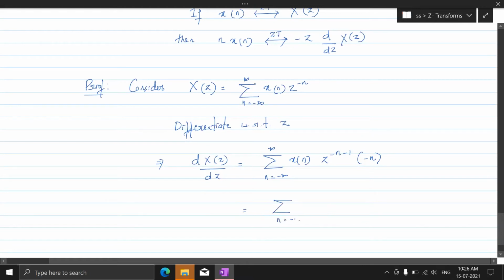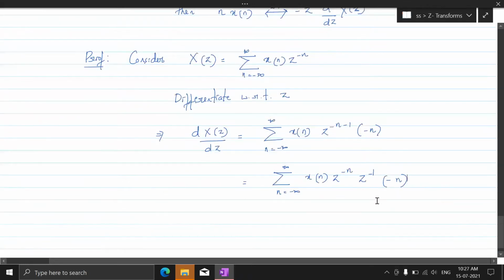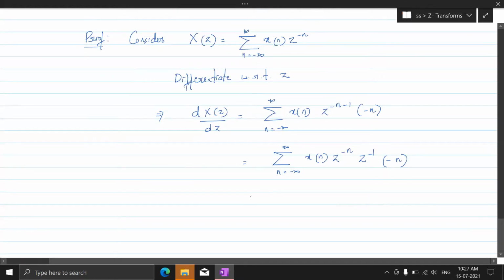Summation n ranging from minus infinity to plus infinity, x of n, z to the power minus n, z to the power minus 1. Okay, and there is minus n here. Fine, what has got nothing to do within the summation, we shall keep out. So that is minus z inverse, which has got nothing to do, so we have kept it out. Fine, then within the summation let's have this: n x of n, into z to the power minus n.